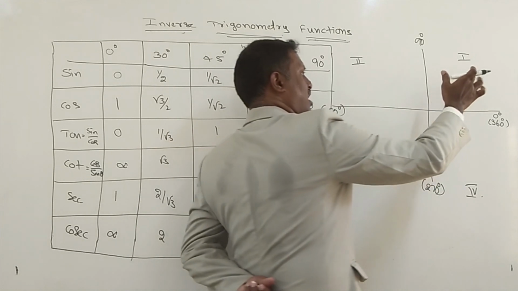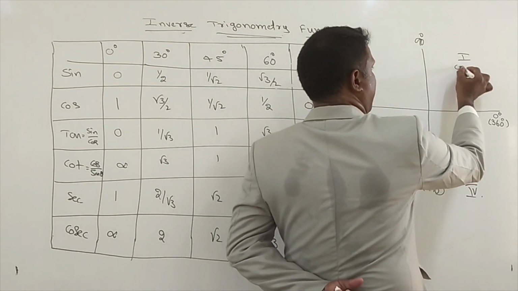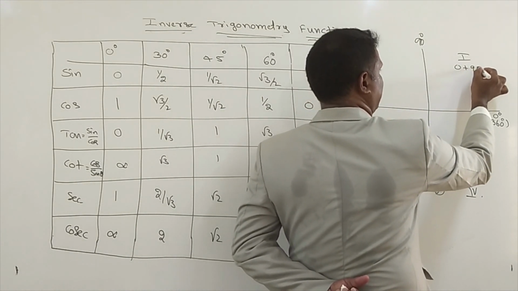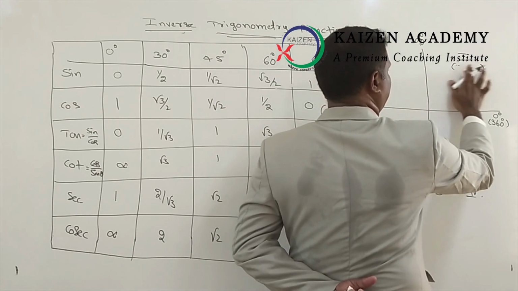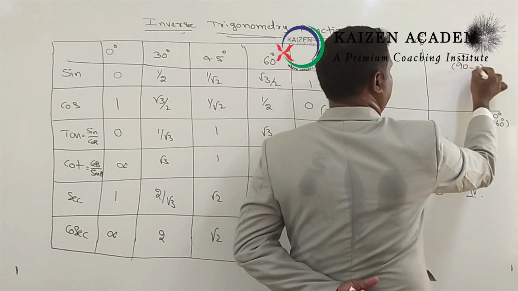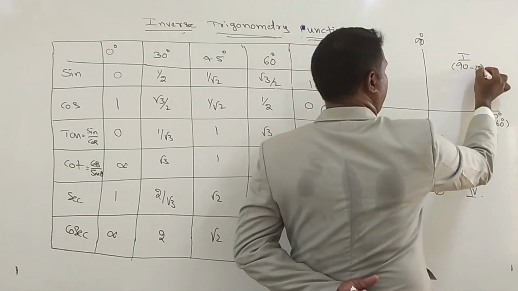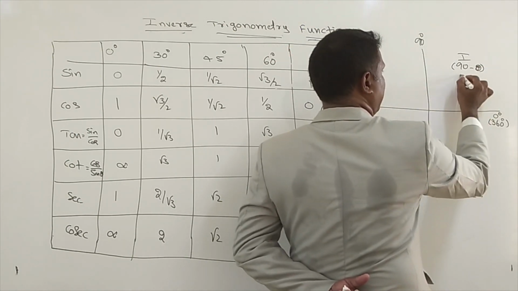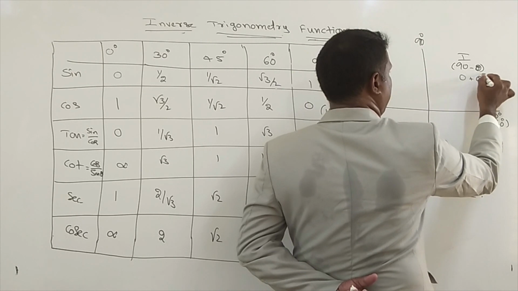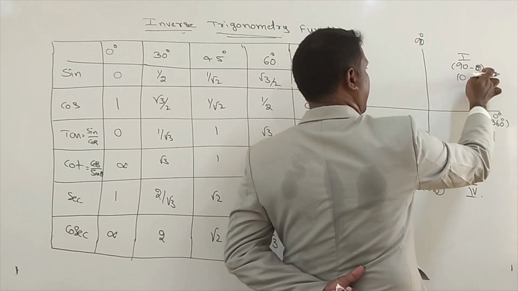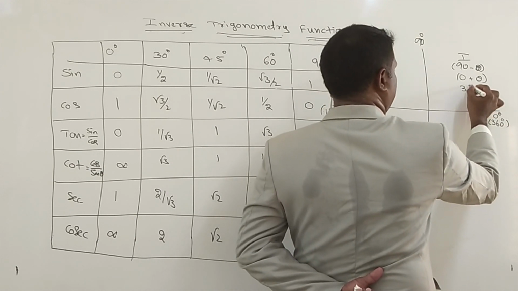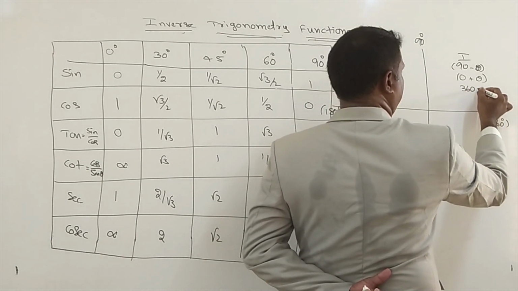The first quadrant we can write as 0 plus theta or 90 minus theta. Even we can write 360 degree plus theta.